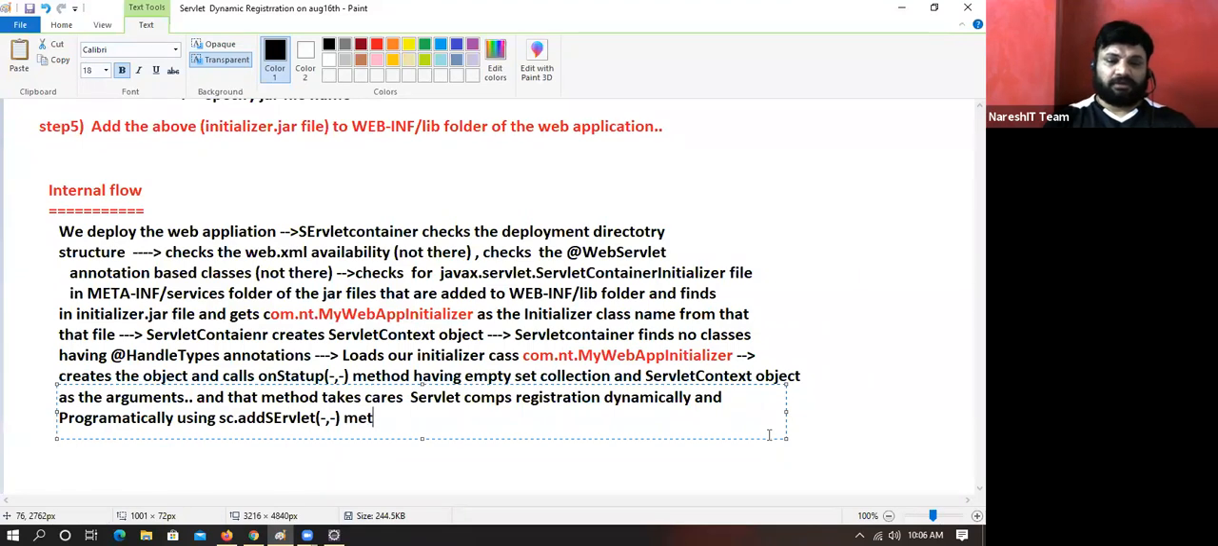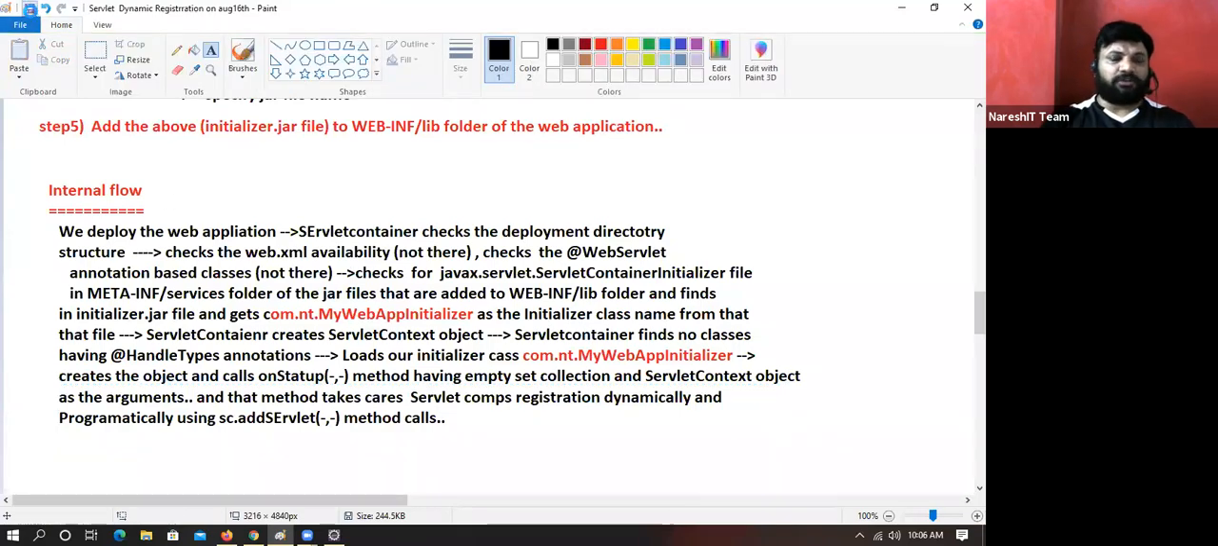Come on, guys. I think now the flow has come into your brain. One more time you observe. We deployed the application. I'll show practicals also, don't worry. The servlet container checks the deployment directory structure. Perfect or not? Perfect. Checks the web.xml availability.